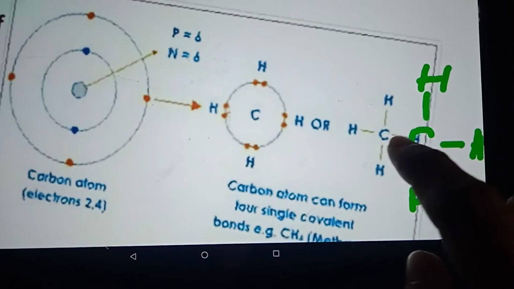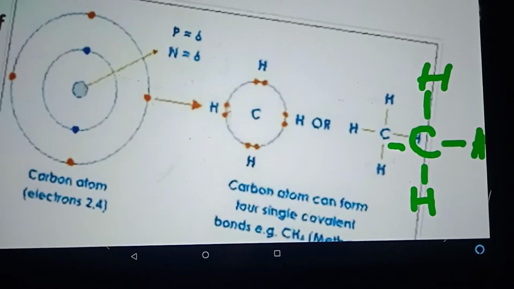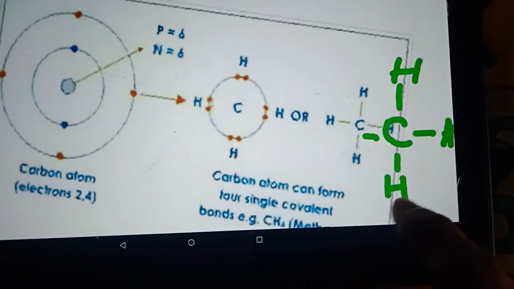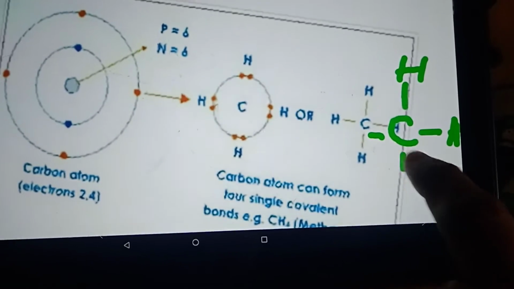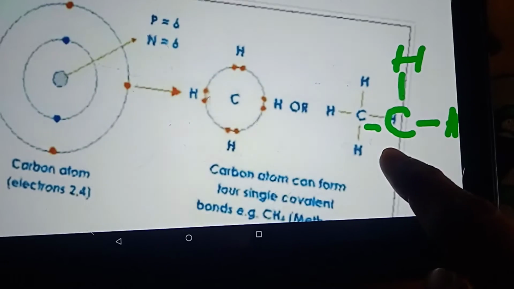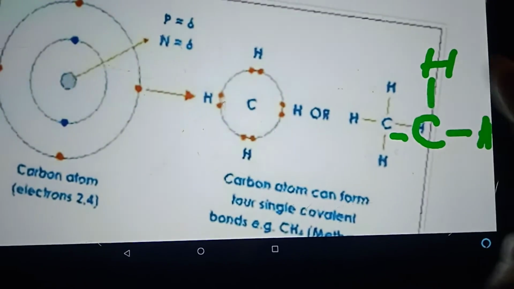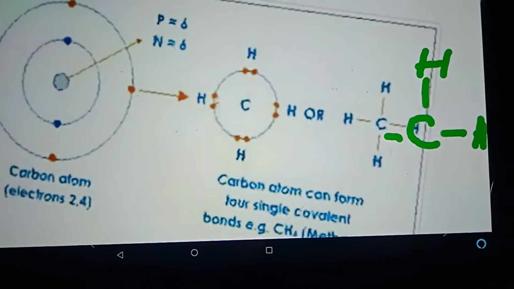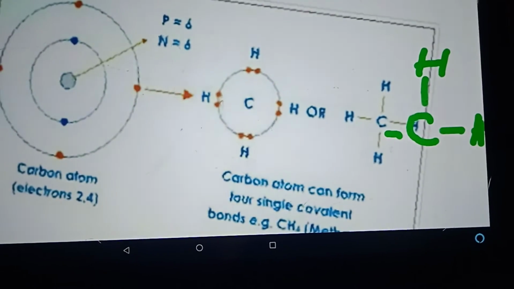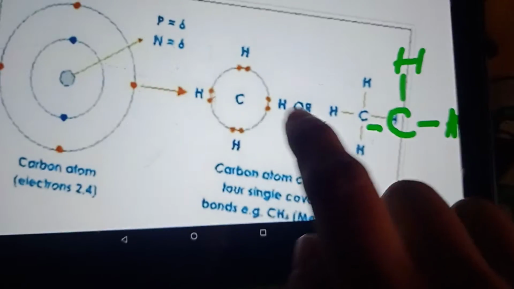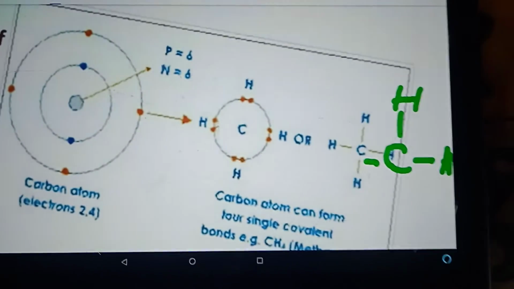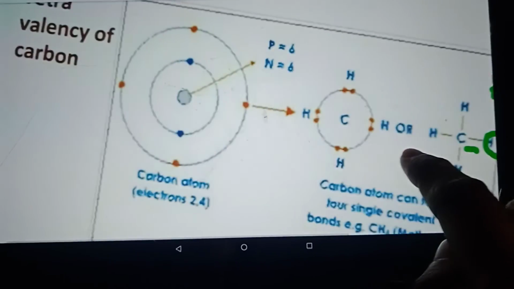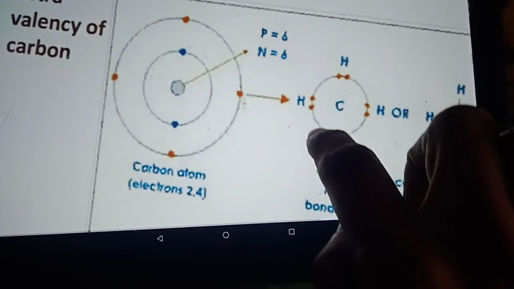Suppose this carbon-carbon compound has a double bond. So one hydrogen is to be removed to satisfy the valency of carbon. So it is another compound that we had before. In this way it can form different types of bonds due to its tetravalency.